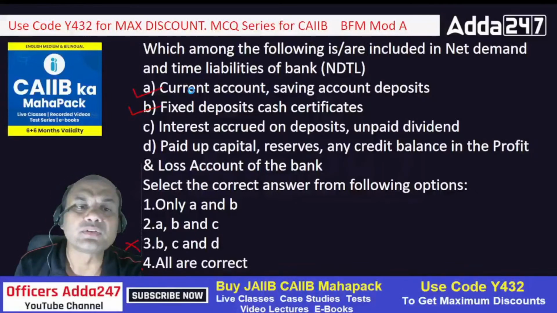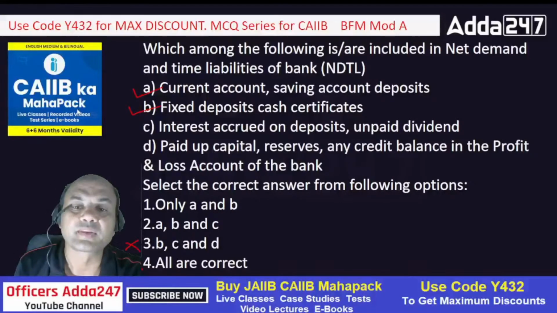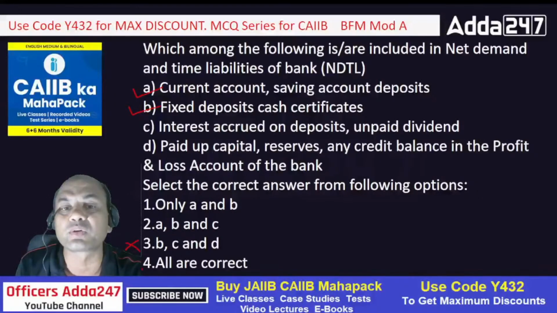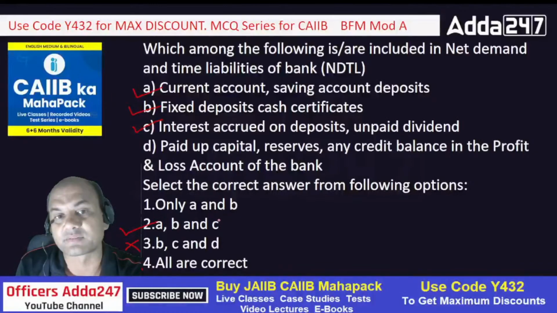So what is the answer? Which among these are included, not included? Should I include this? Just now I told you what is included: current account balances, balances in overdue fixed deposits. It means the same thing, that interest accrued on deposits or unpaid dividend should be included in my NDTL. So A, B and C, all the three, are the answer. That is the right answer.